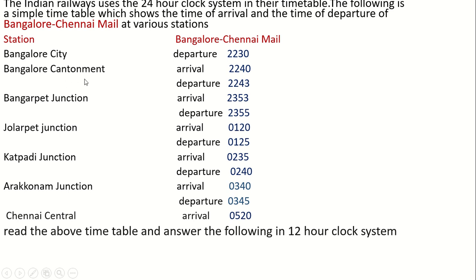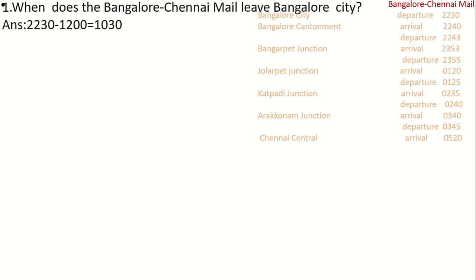In Bangalore Cantonment station, arrival of the train will be 2240 hours and the departure will be 2243. Likewise in Chennai Central, the arrival time is 0520 hours. Now, read this timetable and answer the following questions in 12 o'clock system.